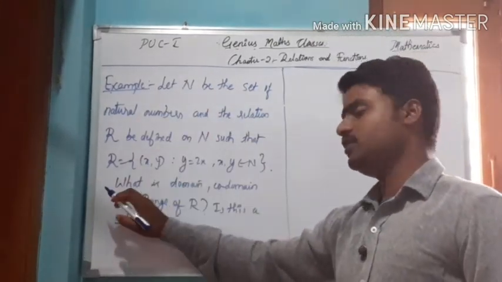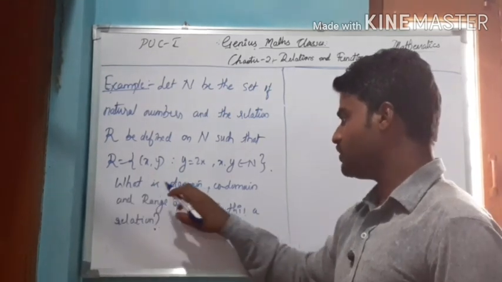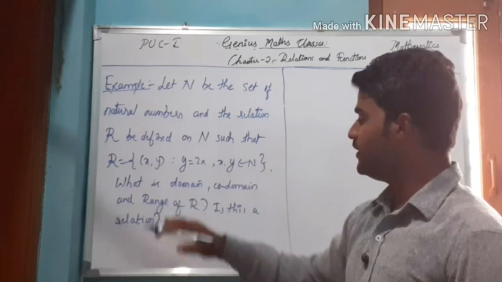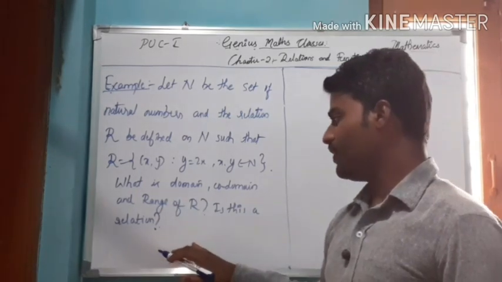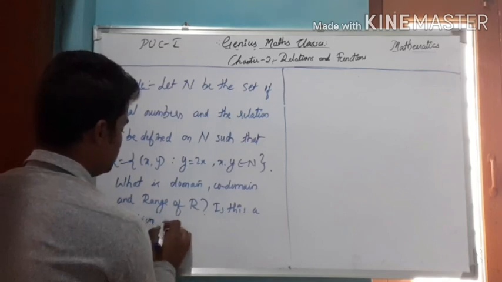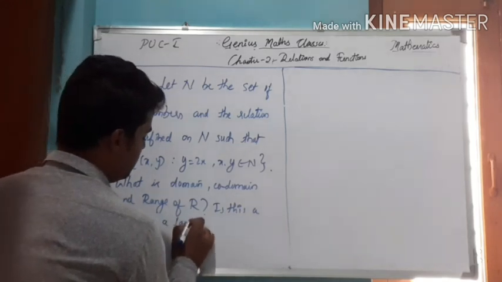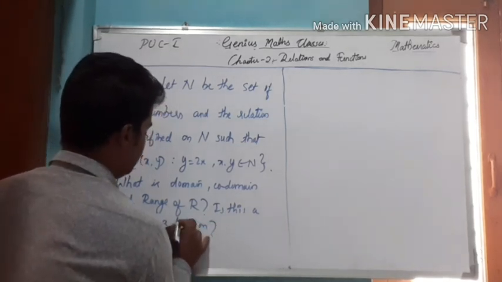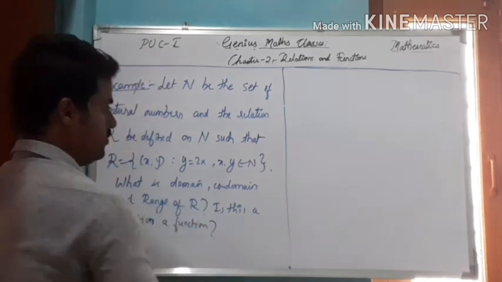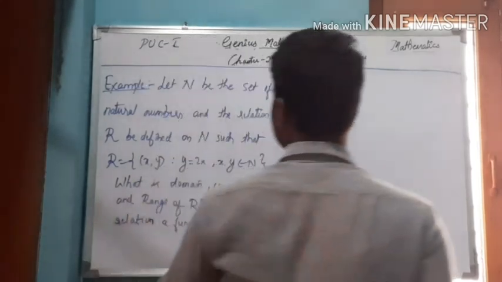Here we have to find out what is the domain, what is the codomain, and what is the range of R. Or is this relation a function? So this is what we have to find out.